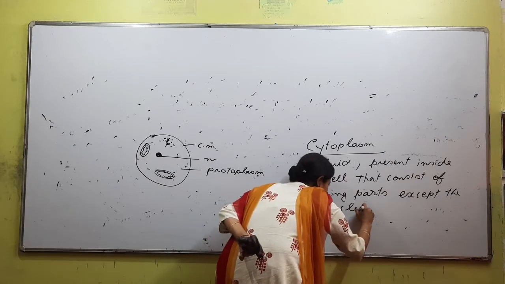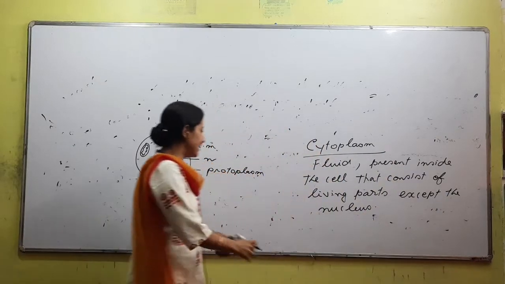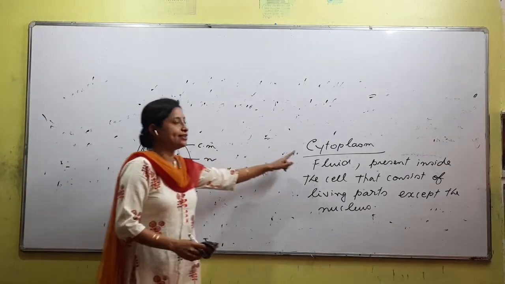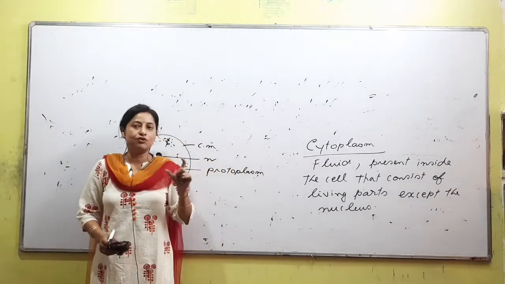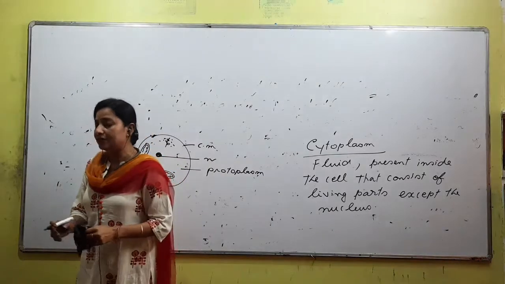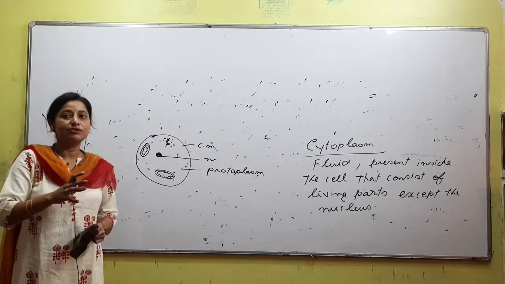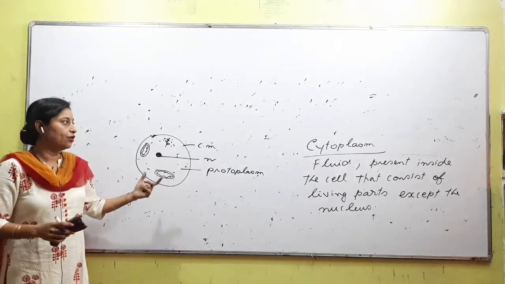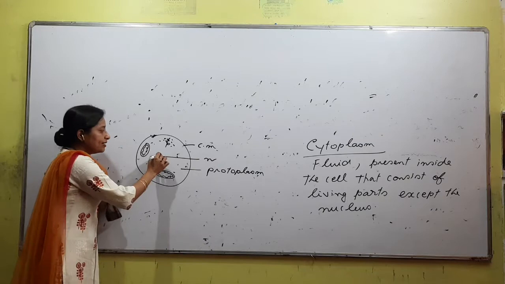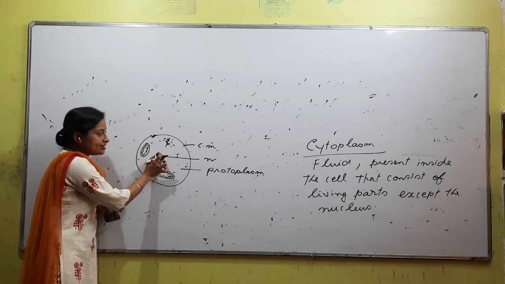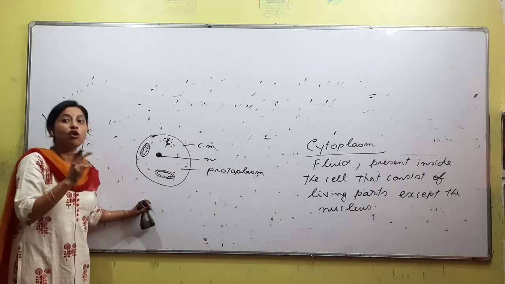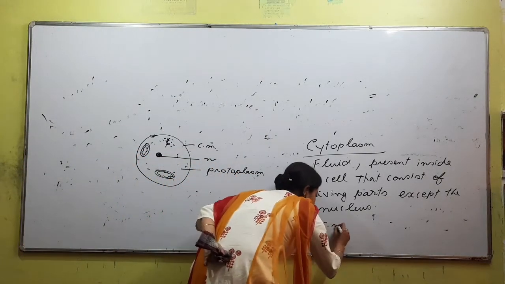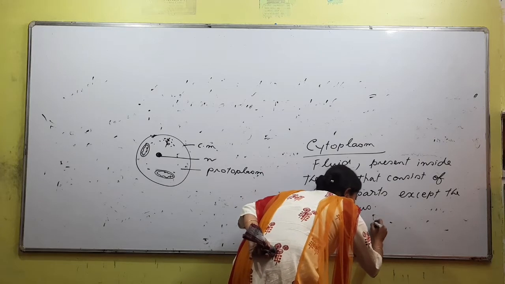Or in other words, the living liquid outside the nucleus, we call it cytoplasm. The basic difference is that when we say protoplasm, the liquid will be there, the nucleus will also be there, the cell organelles will also be there, and the cell membrane is also included in it. But in cytoplasm, the nucleus is not included, it is not a part of cytoplasm, right? Another point is the cell membrane is not a part.